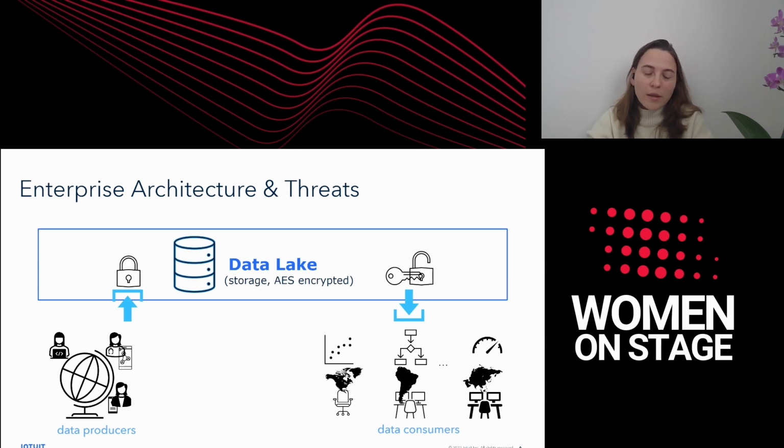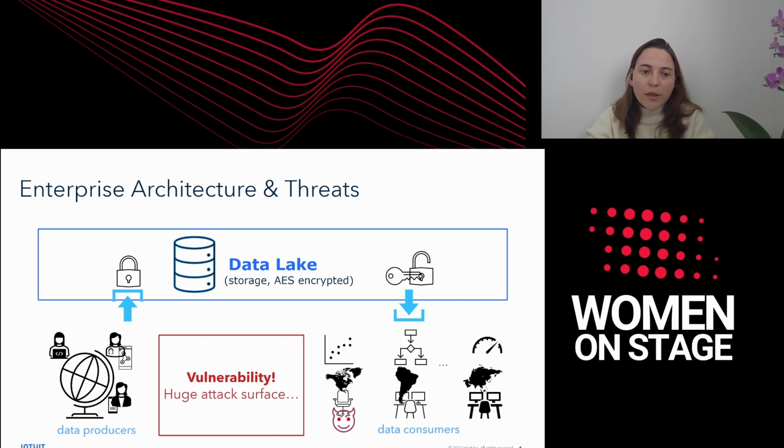And the problem with that is that it's enough for an attacker to compromise one of these data consumers in order to get full access to the whole data lake, because all of these consumers have access and permissions to the clear text data. So this situation is problematic. We have here a huge vulnerability and a very big attack surface. And actually, this is how many of the data breaches happen, because attackers compromise and take hold of a machine of an employee and exploit the permissions that this employee has in order to steal the databases, passwords of the customers of the company.